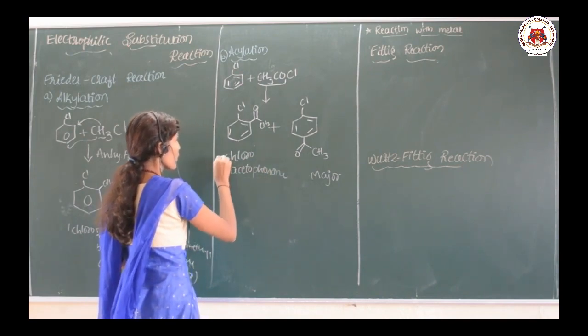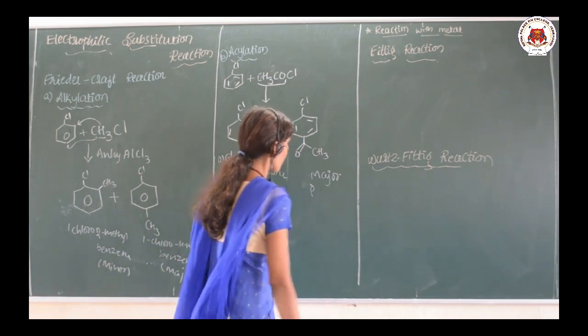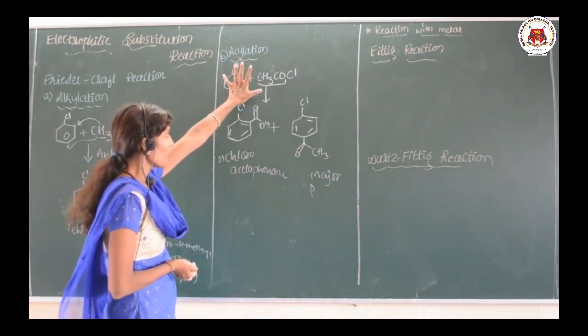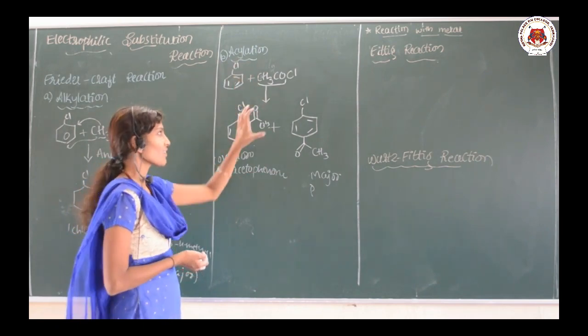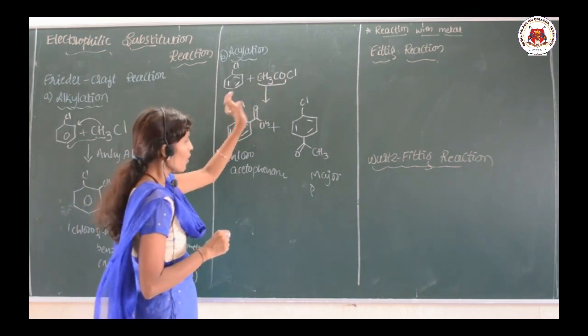So, this is the ortho chloroacetophenone, while this one is the para chloroacetophenone. Okay. So, the acylation means the acetyl chloride is treated with the chlorobenzene. So, you are going to get the ortho and para